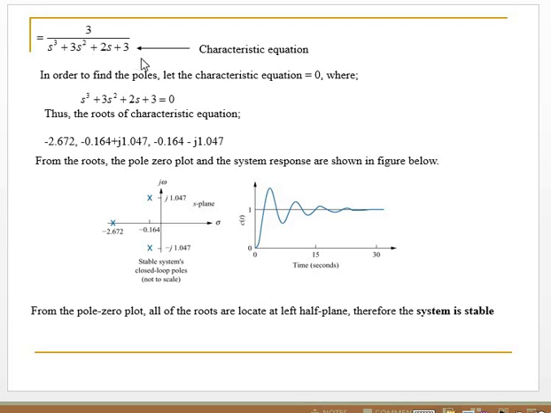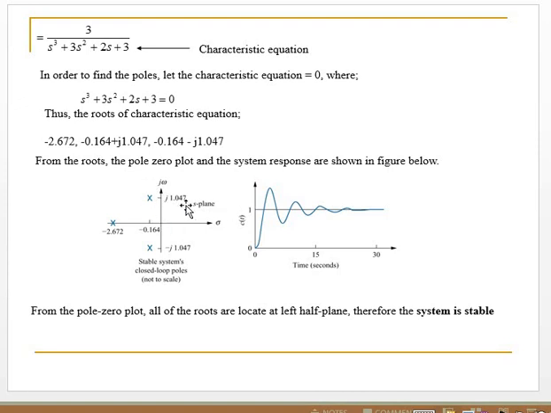This denominator is also the characteristic equation. In order to find the poles, let the characteristic equation equal 0, where S cubed plus 3S squared plus 2S plus 3 equals 0.